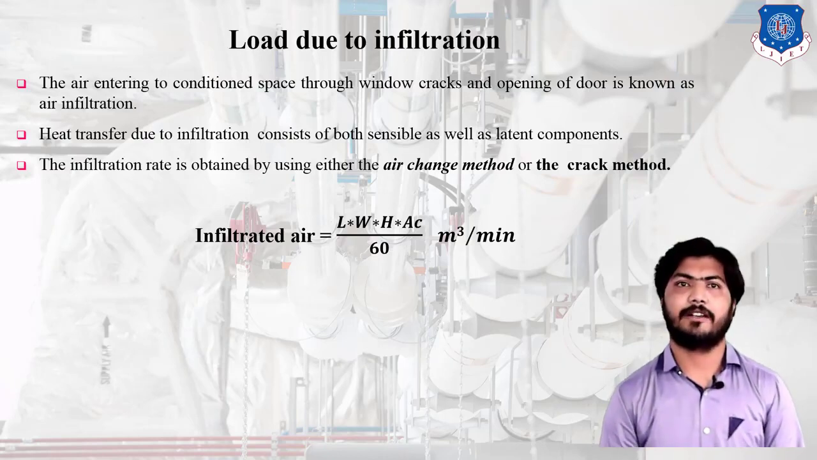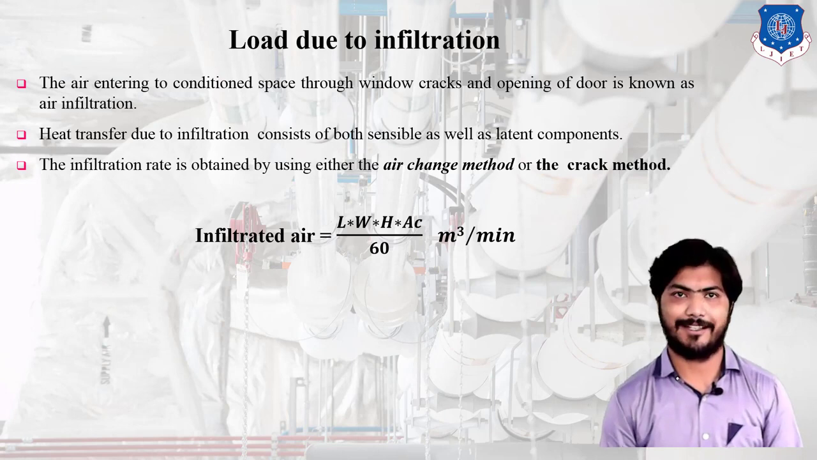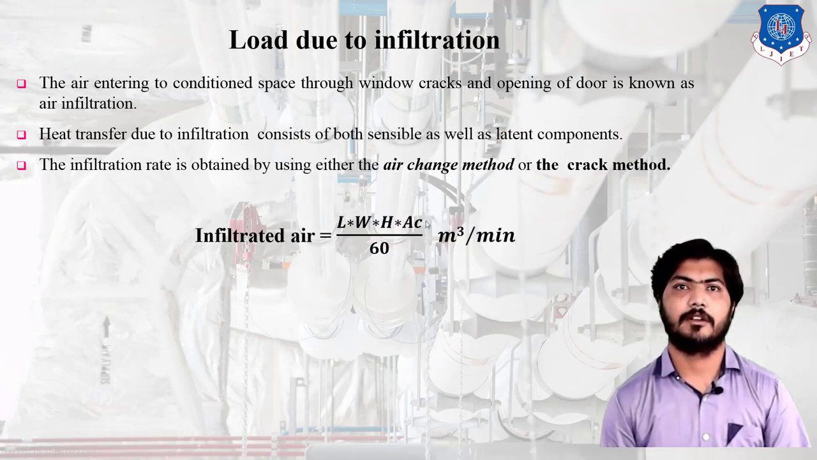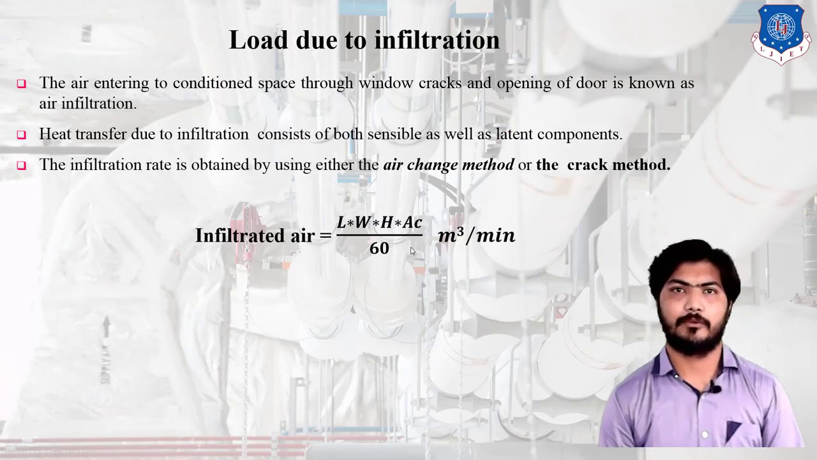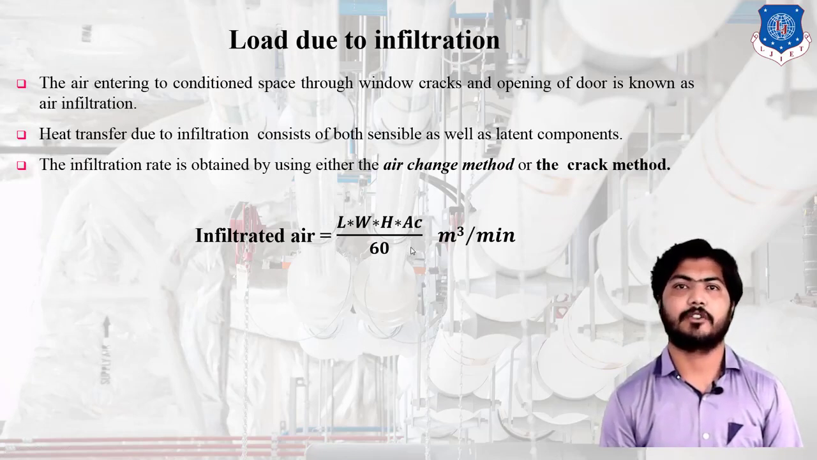Next, the infiltration rate is obtained by two methods. First is the air changing method or crack method. So the formula for calculation of infiltration air is: infiltered air equals length into width into height, that is the room volume or space, into AC, the air changes, divided by 60, which comes in meter cube per minute. That is the infiltered air in the room.